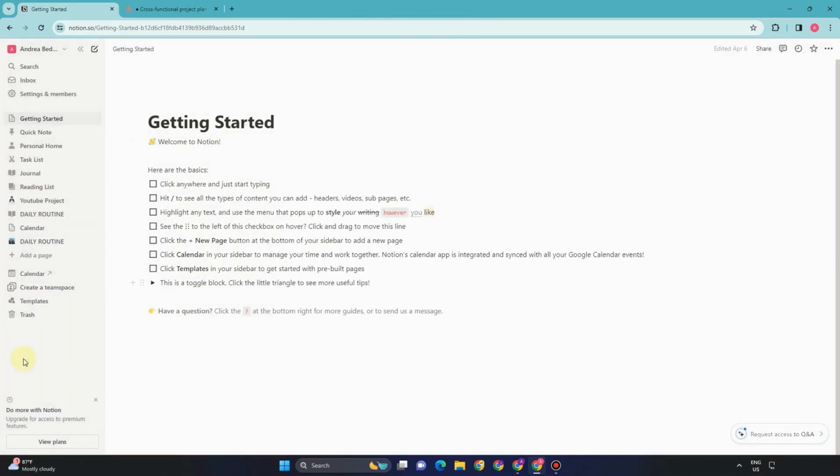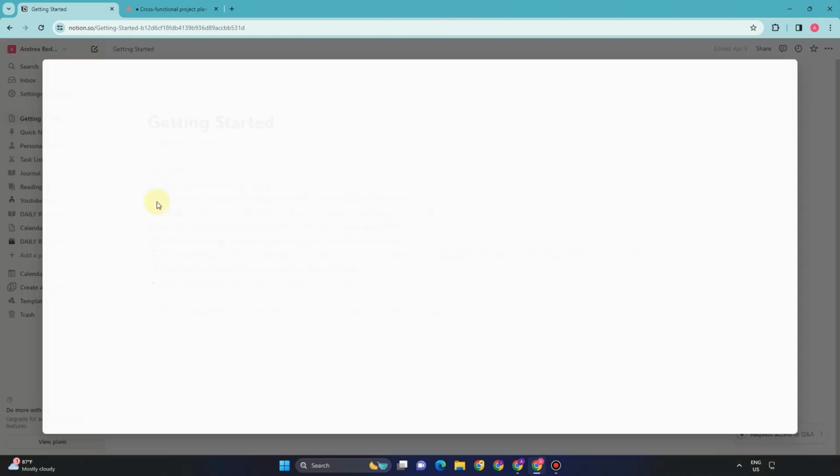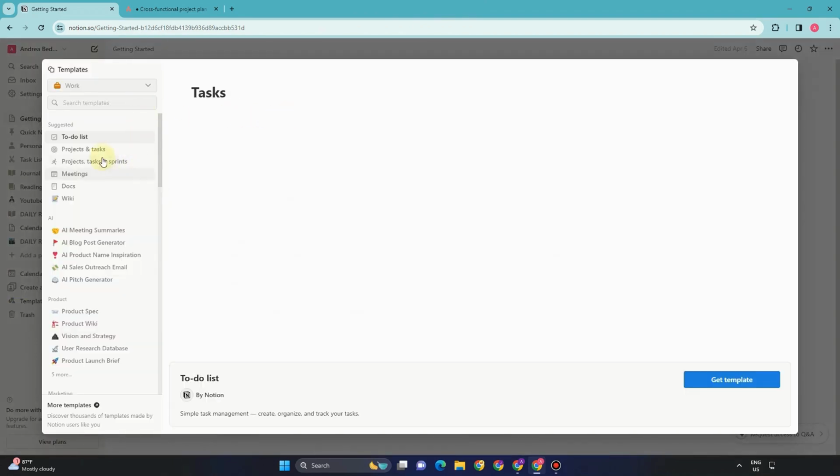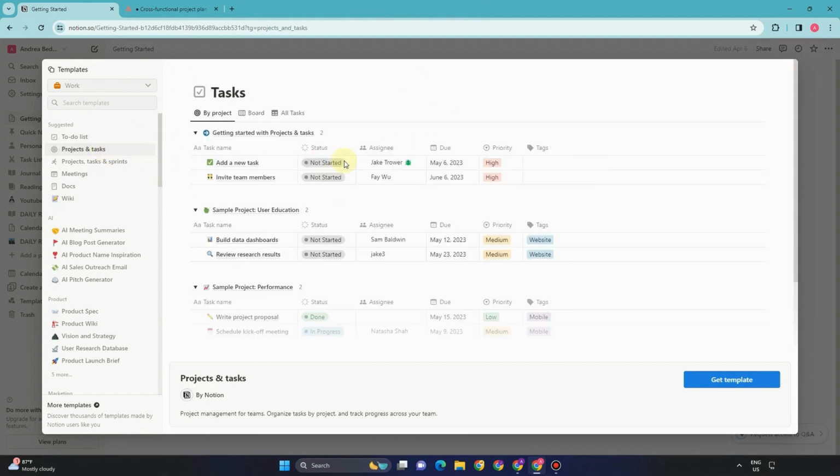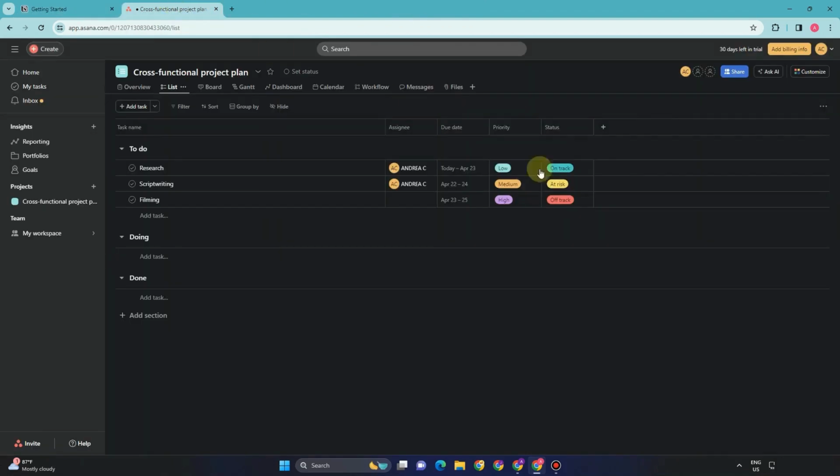Notion and Asana are probably going to be on your short list if you're comparing various solutions for project management and remote collaboration. Thousands of teams and individuals rely on these as some of the most well-liked resources available. So, first, I'm going to show you the interface of Asana.